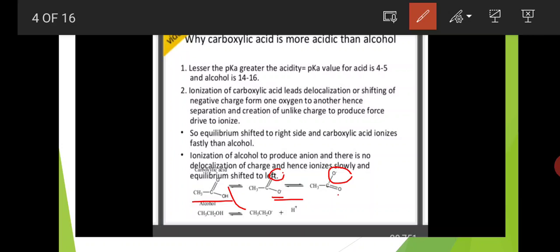In alcohols there is no possibility for resonance structures. Okay, here this is the alcohol CH3CH2OH. After ionization, this hydrogen is eliminated outside and forms alkoxide ion CH3CH2O minus. Here only one oxygen is there, so there is no possibility for shifting of negative charge or resonance structures. Only alkoxide anion is formed. So in carboxylic acids, after ionization, carboxylate anion participates in resonance. That's why carboxylic acids are easily ionized compared to alcohols.